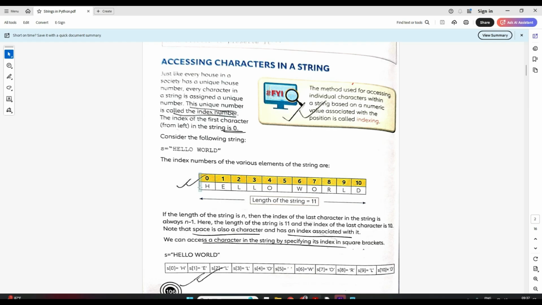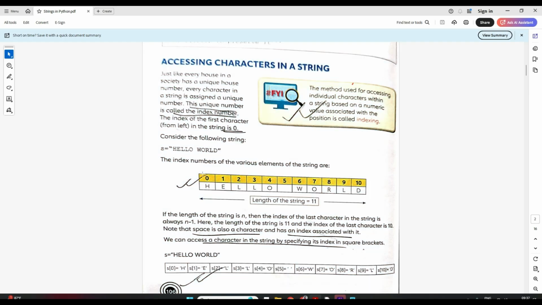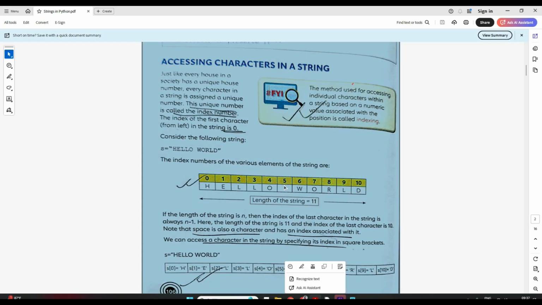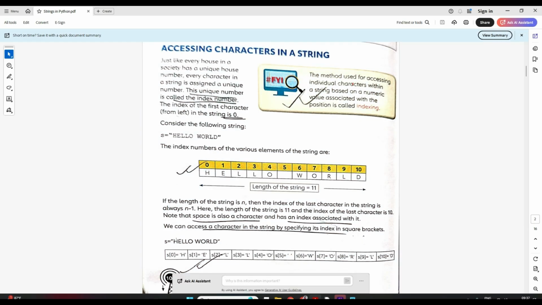Don't confuse, don't say the length will be 10 because the index ends at 10. No, because it starts at 0, that's why it is ending at 10, but the actual length of the string is 11. Clear? And the space, as I said, space also occupies an index. Is it clear? So now see, we can access each of the letters by this.